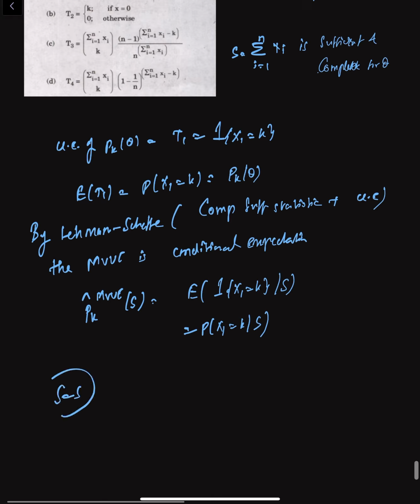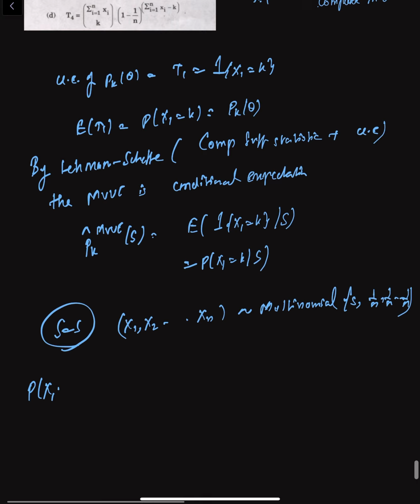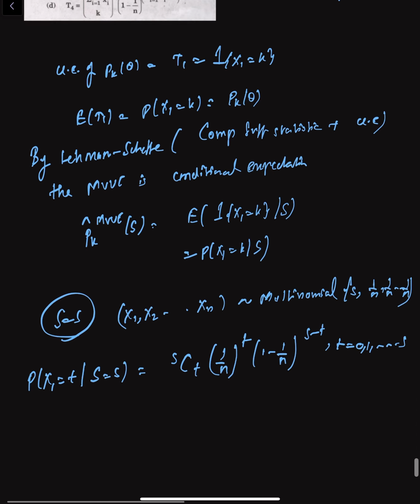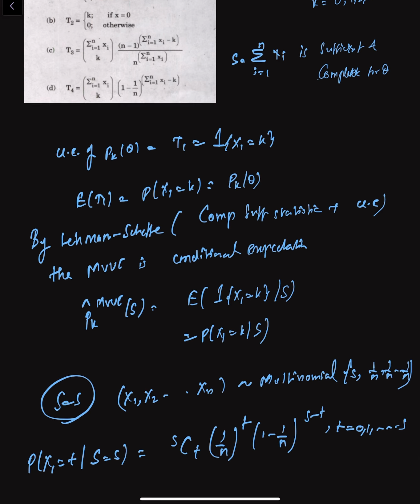Given S equals S, we know that the joint conditional distribution of x1, x2 and so on up to xn follows a multinomial with parameters S and equal probabilities 1 by n, 1 by n and so on. So the probability of x1 equals t given S equals S will follow a binomial distribution. The PMF will be S choose t, 1 by n to the power t, into 1 minus 1 by n to the power S minus t, for t equals 0, 1 and so on till S. So in place of t we can consider some k.